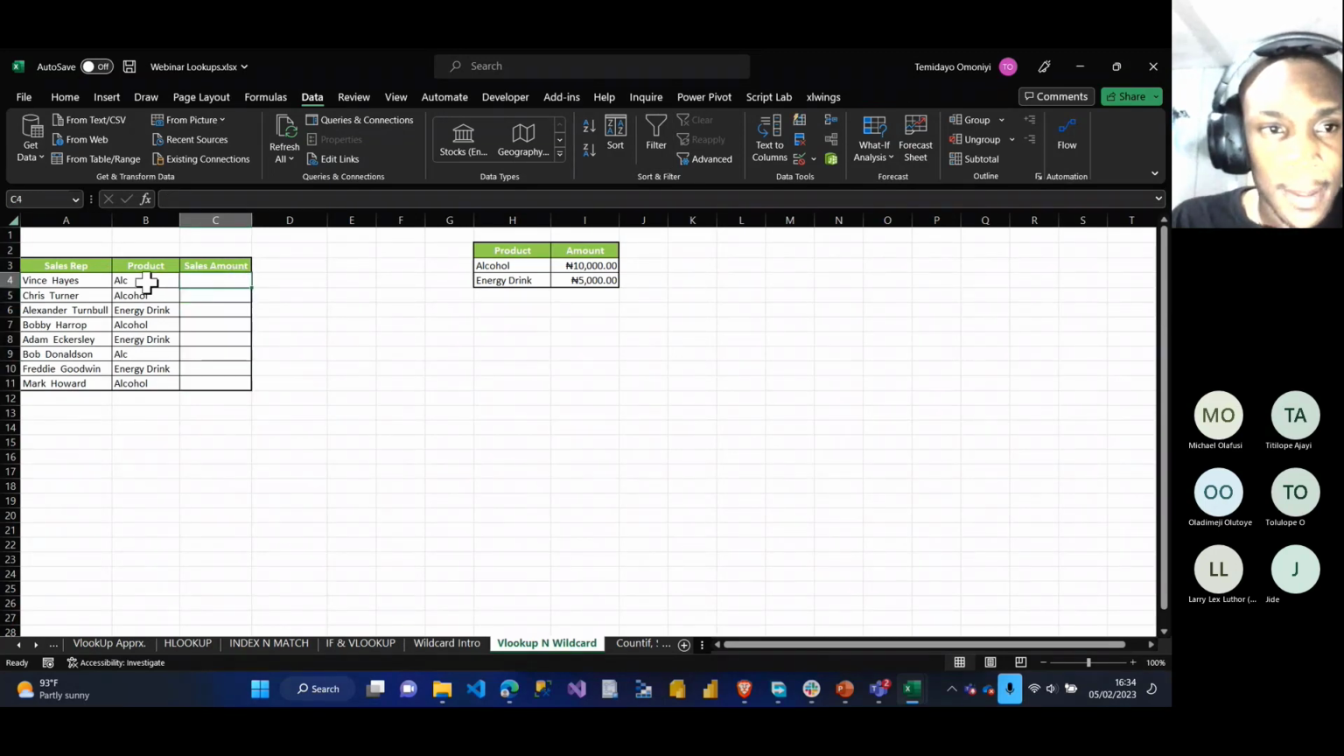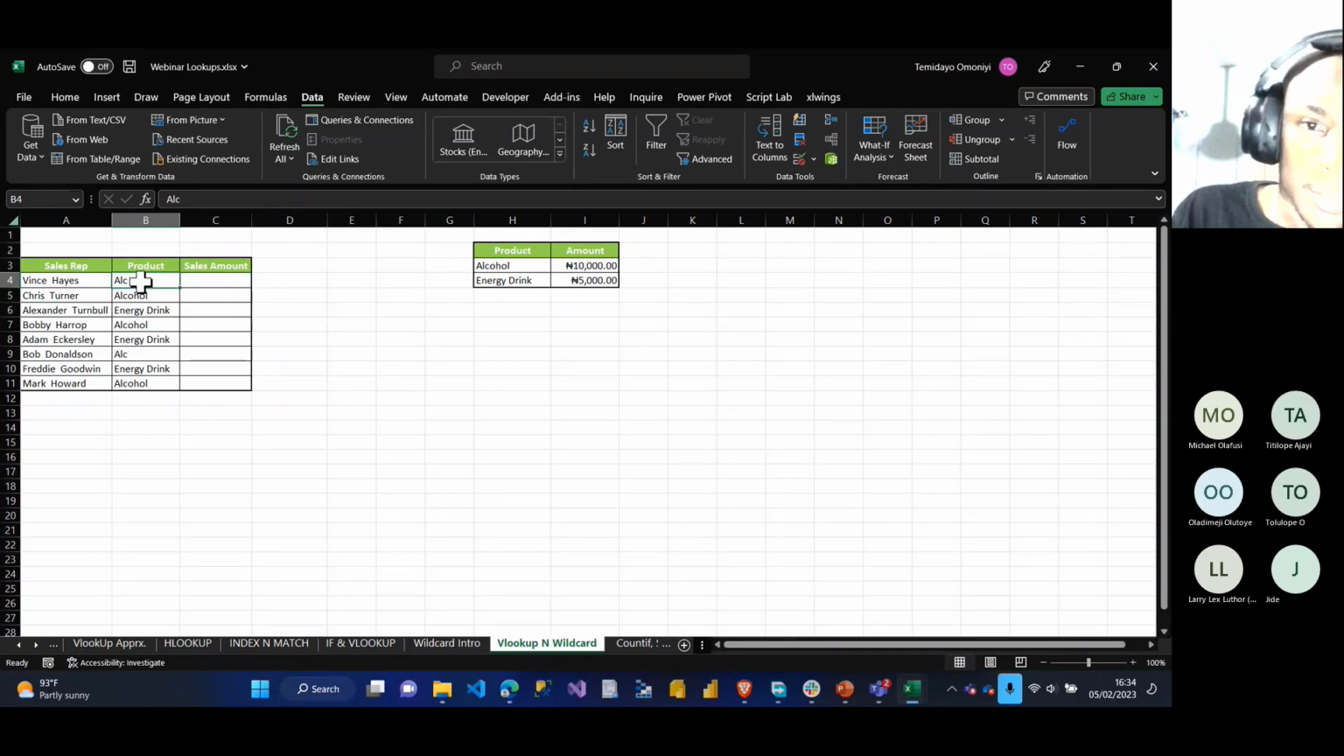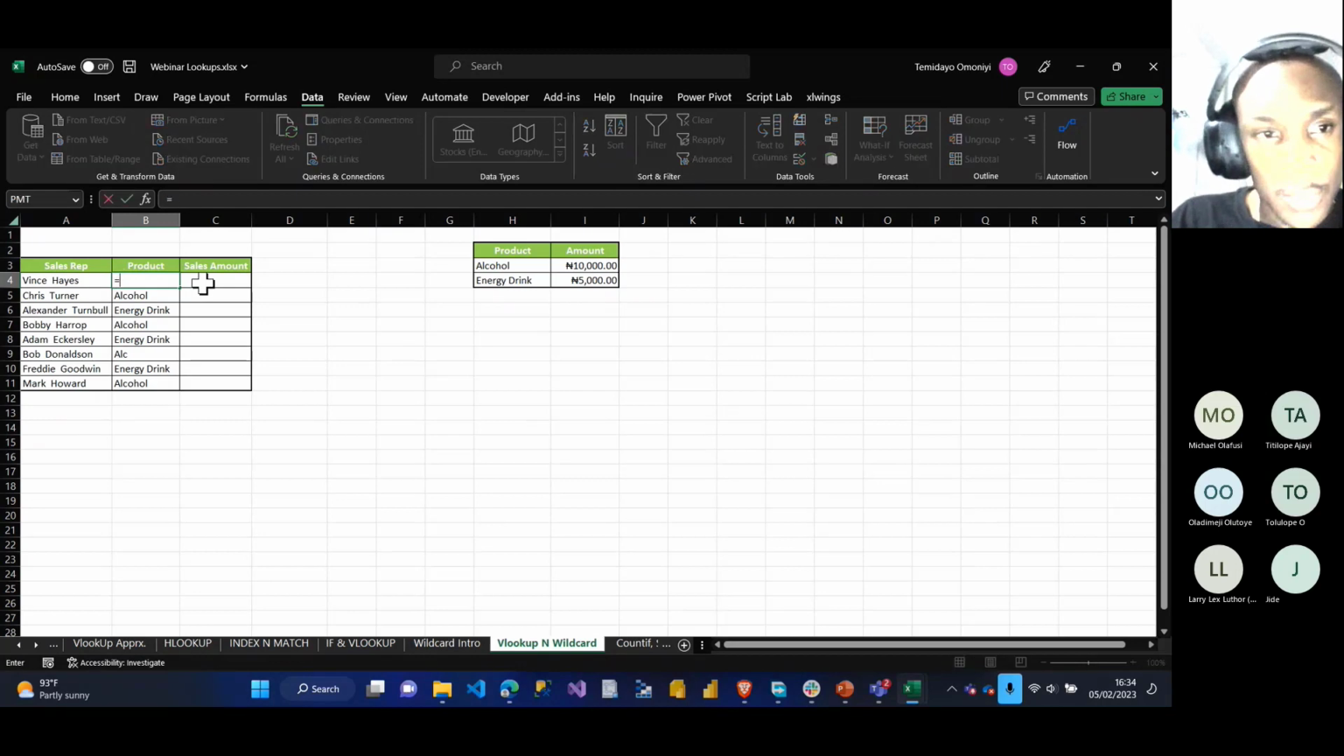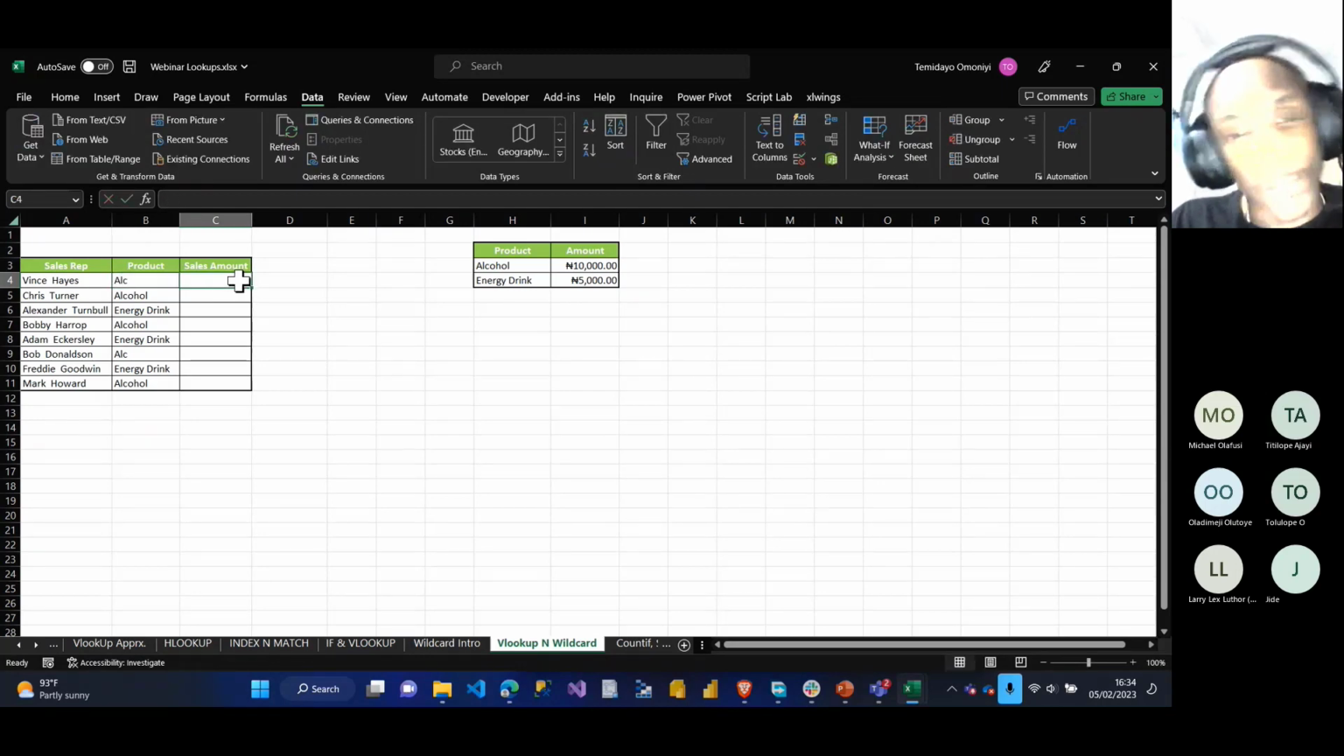So I write all of this, right? Look at this now. I'm looking for the product, which is alcohol and energy drink, and the alcohol is not spelled correctly. I only have R. So what I can do is use a wildcard with VLOOKUP. You can use a wildcard with VLOOKUP, with find and replace, with search, and with SUMIF and COUNTIF in Excel.